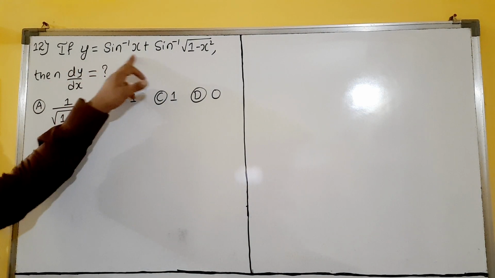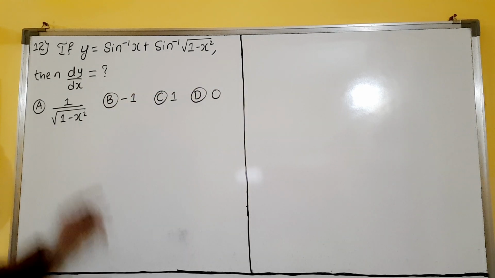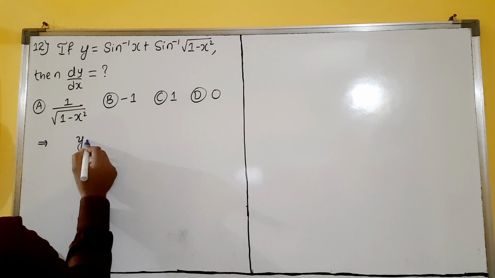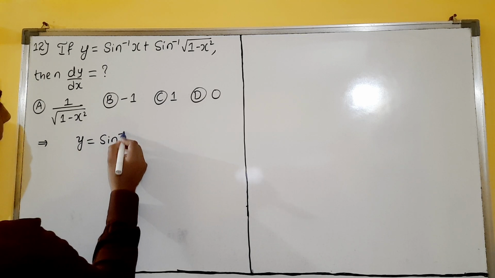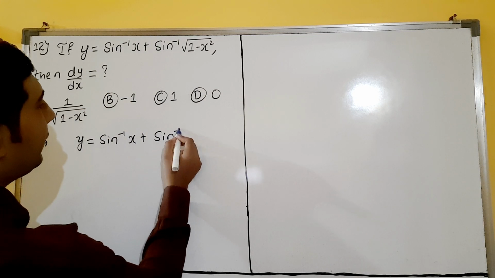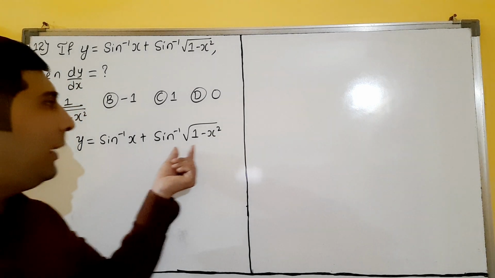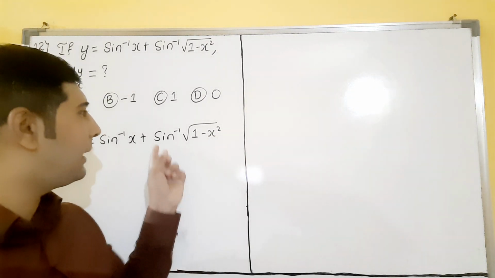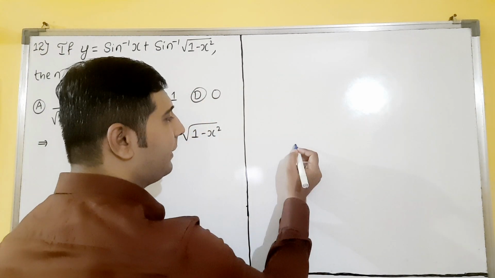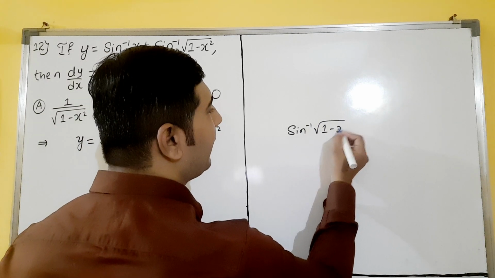If y is equal to sin inverse x plus sin inverse square root 1 minus x square, then what is dy by dx? We have to find. Very easy question, dear students. First I will write the function: y is equal to sin inverse x plus sin inverse root 1 minus x square. Very simple. Sin inverse root 1 minus x square, I will convert this to cos, dear students. How to convert, you see here.